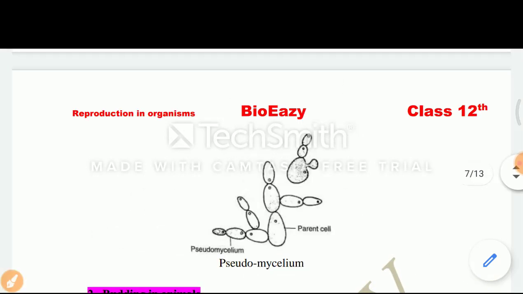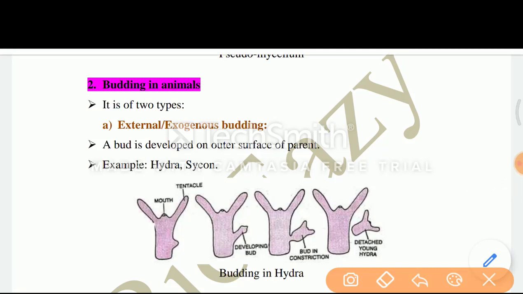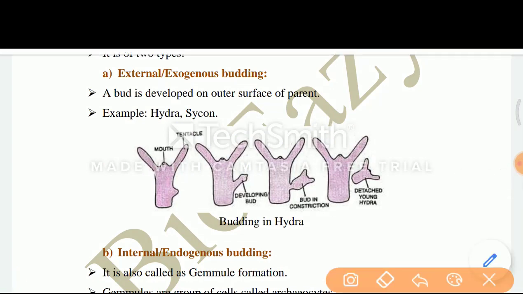Next is budding in animals. It is of two types. Number one is external or exogenous budding. A bud is developed on the outer surface of the parent, like Hydra and Sycon. You can see the diagram of Hydra. On Hydra an outgrowth is formed, and this outgrowth develops into the bud, and after that it forms a young Hydra.